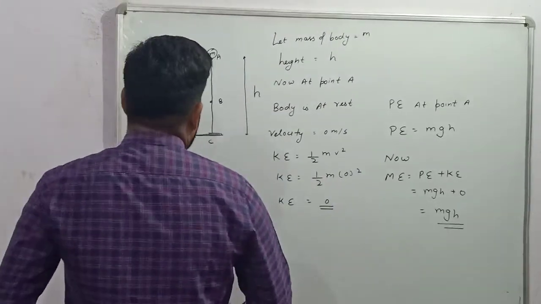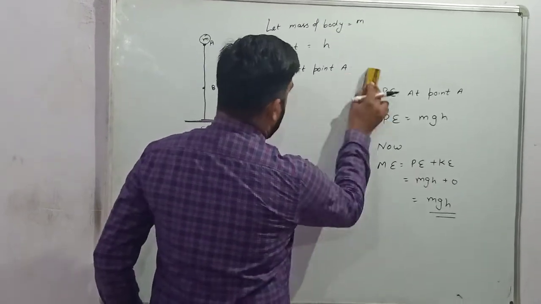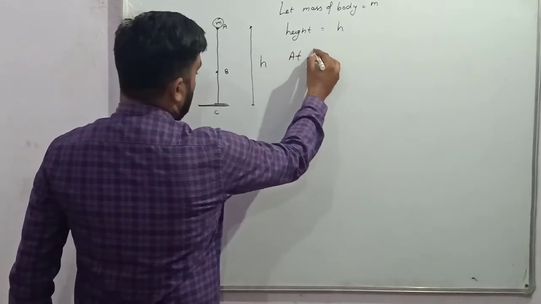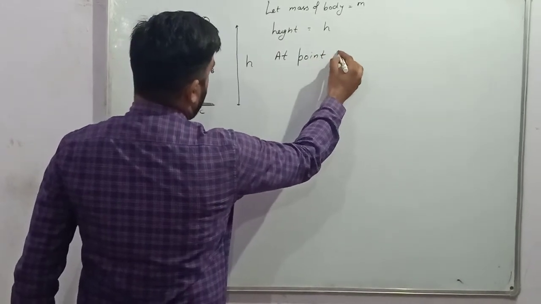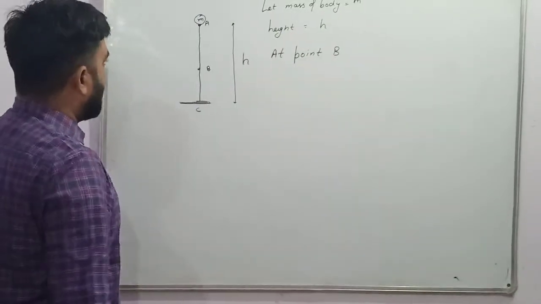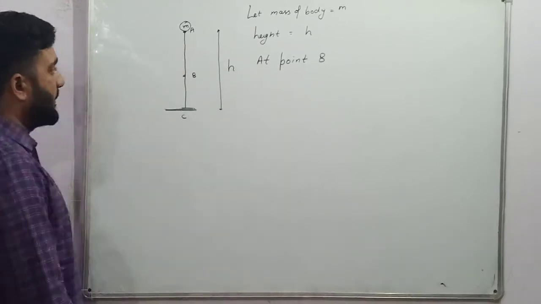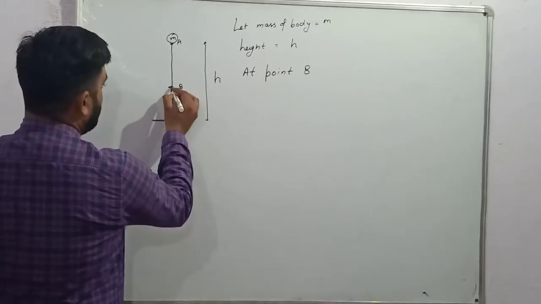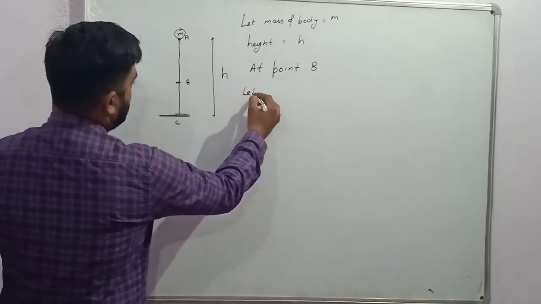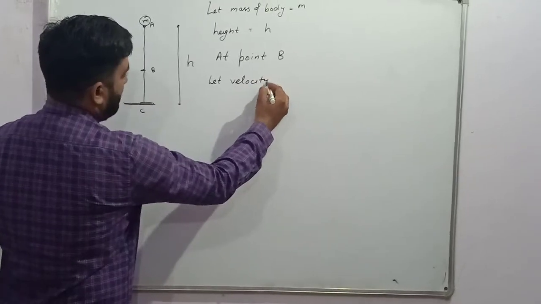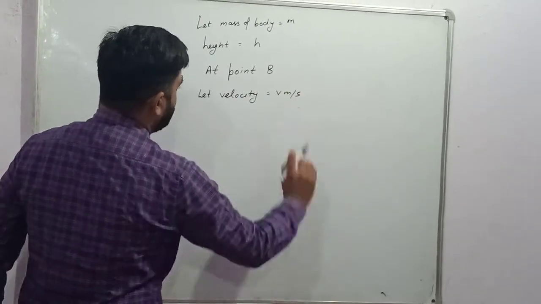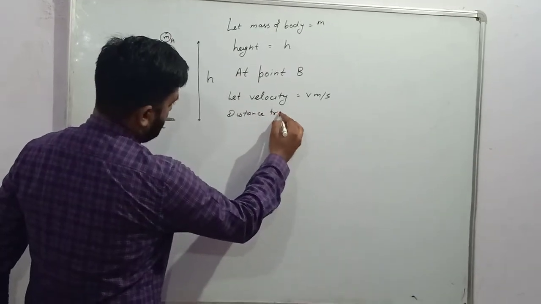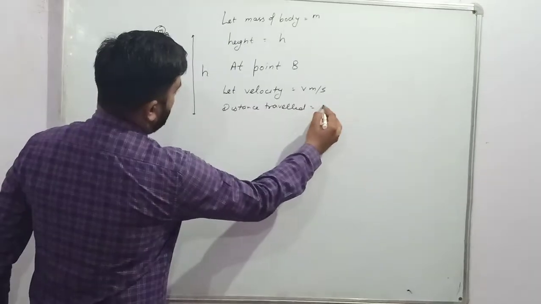Now we will discuss point B. At point B, let the body start from position A, moving with a velocity and reach point B. Let the velocity become v meter per second. Distance traveled is equal to x.